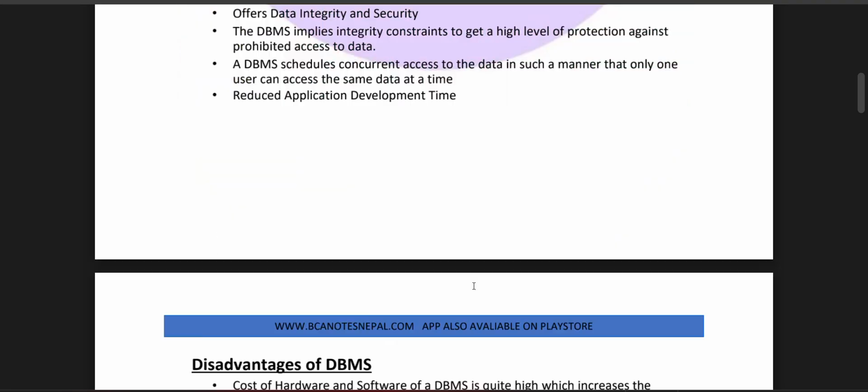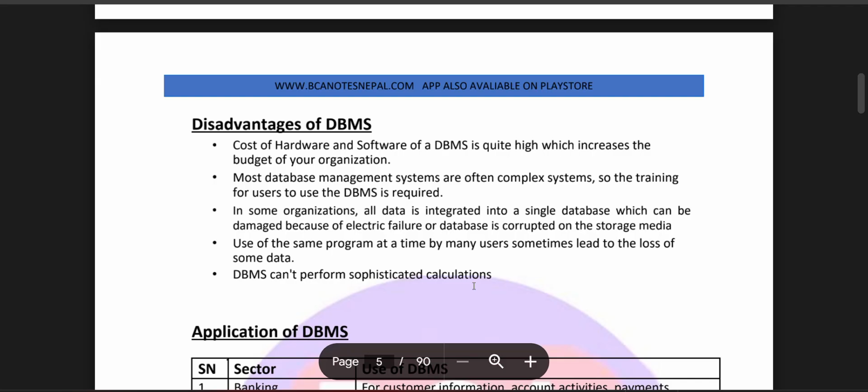Redundant application development time. A disadvantage of the DBMS is that the cost of hardware and the cost of the DBMS are quite high, which increases the budget of your organization. Most database management systems are often complex, so training is required for the users of the DBMS. In some organizations, all the data is integrated into a single database, which can be damaged because of electric failure, or the database is corrupted on the storage media.